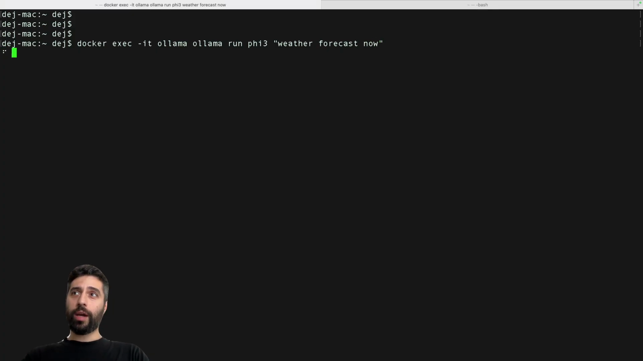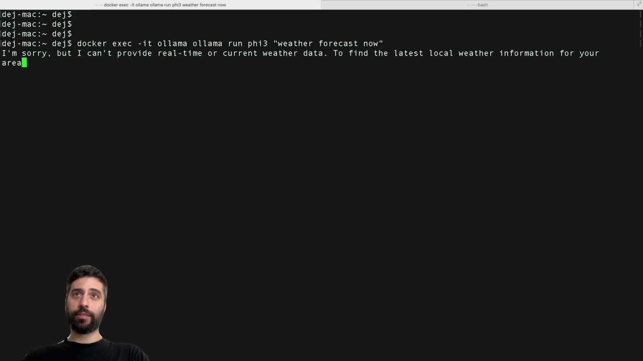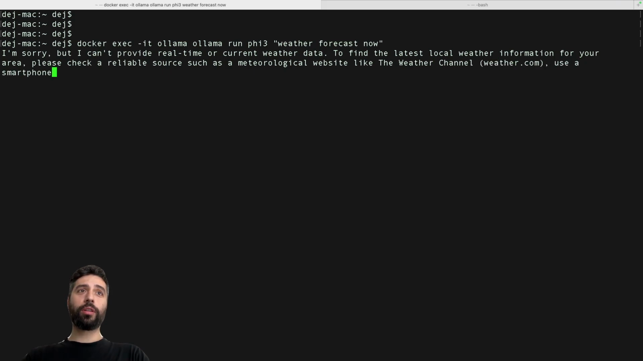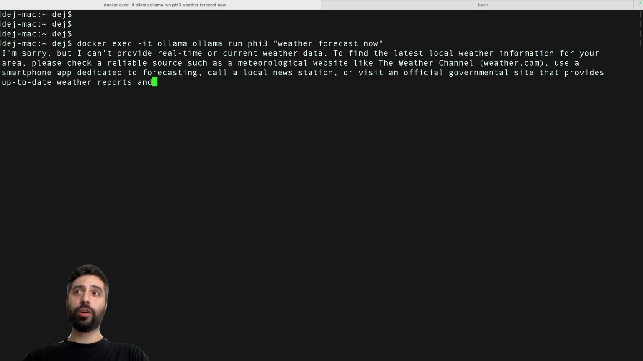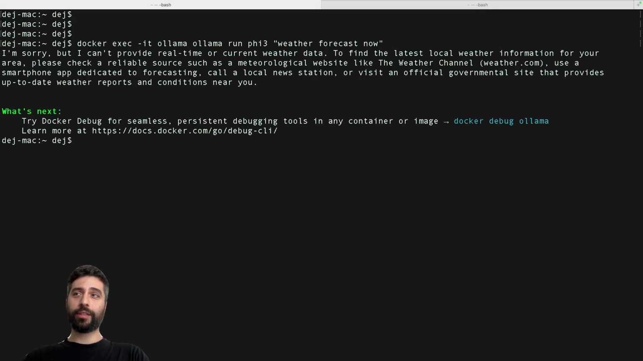What do you think is going to happen? The model is not going to provide us the forecast for today. Why? Because even though the model has been trained on weather data, it has a cutoff date and it cannot know the current weather data, right? The answer is a standard one: I'm sorry, but I can't provide real-time or current weather data.